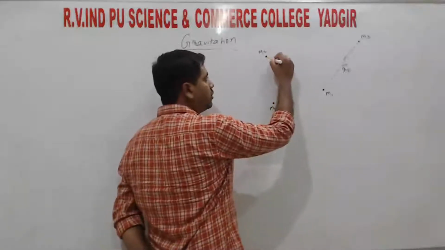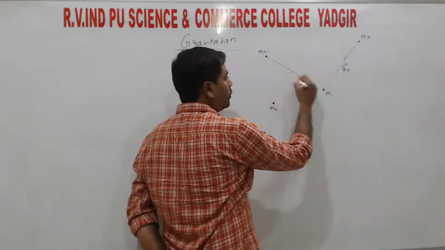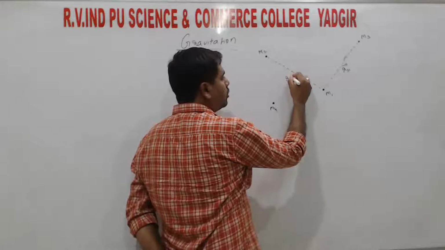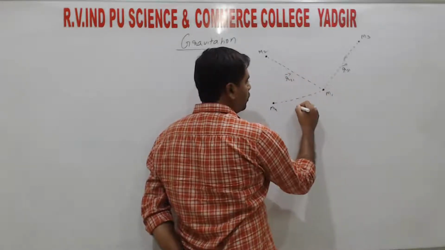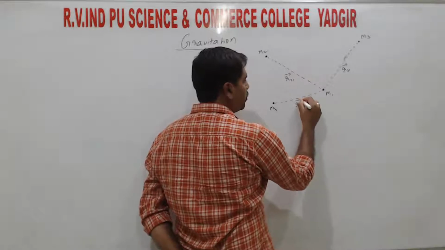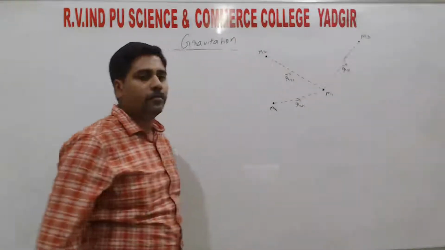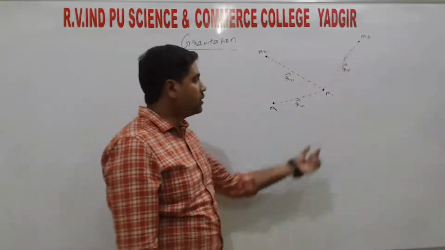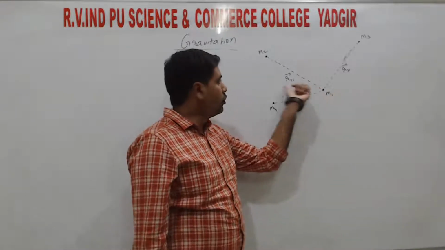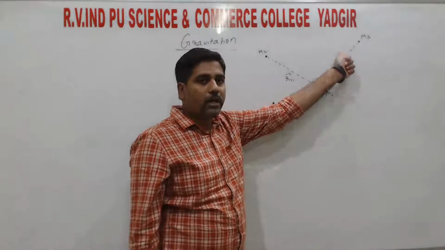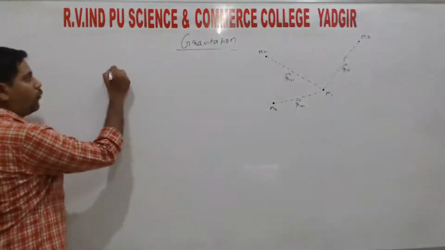Here vector r21, and vector r41, right? So we are going to calculate the net force acting on the first mass due to all other three masses.